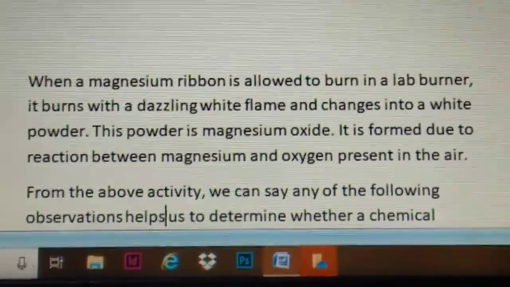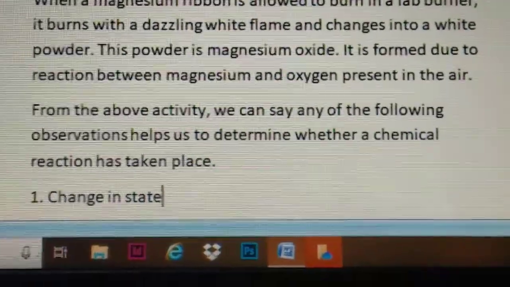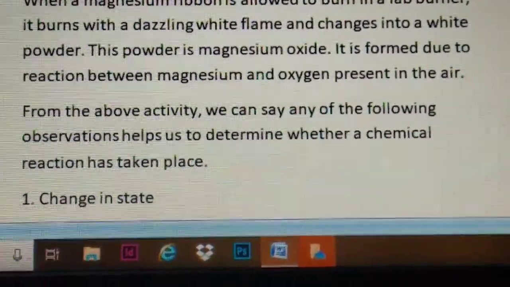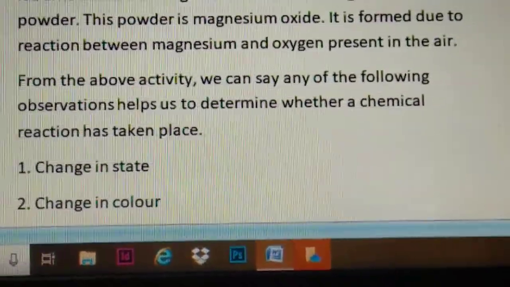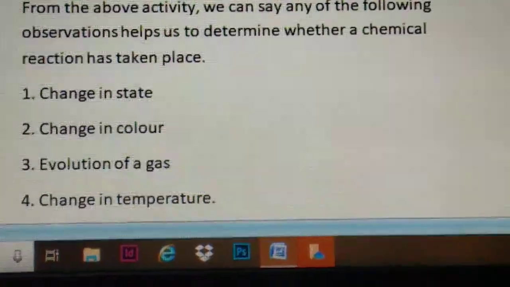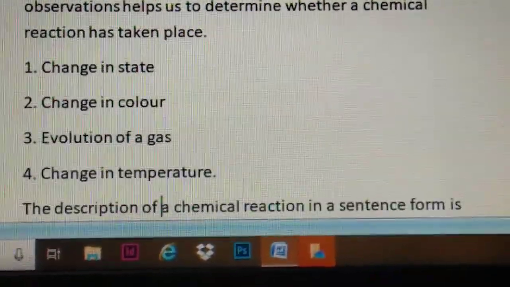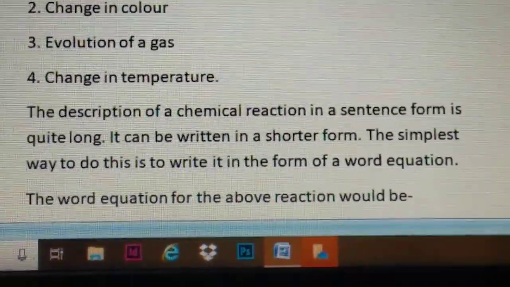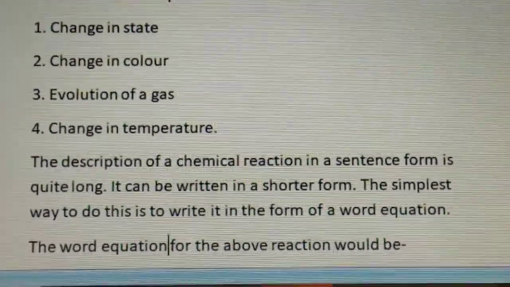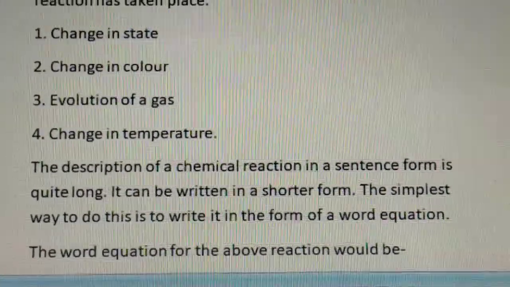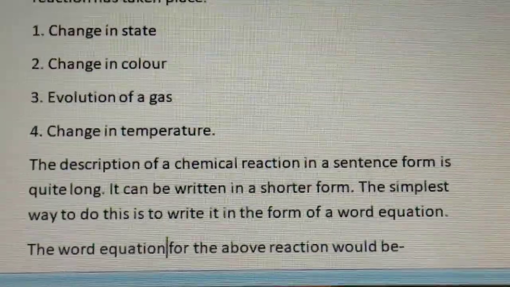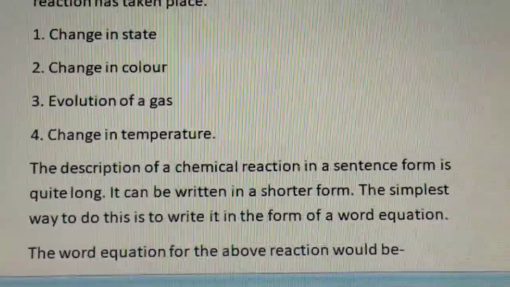Now from the above experiment, we can say that a chemical reaction has taken place, and some changes have also taken place. And what are those changes? They may be a change in state, a change in color, evolution of a gas, or a change in temperature. So these changes can occur, which signify that a chemical reaction has taken place. Now as we observe the changes around us, we can see that there is a large variety of chemical reactions taking place around us. Now how to write a chemical equation?